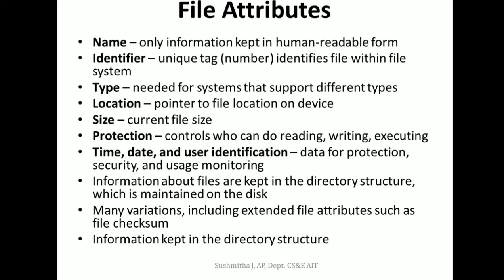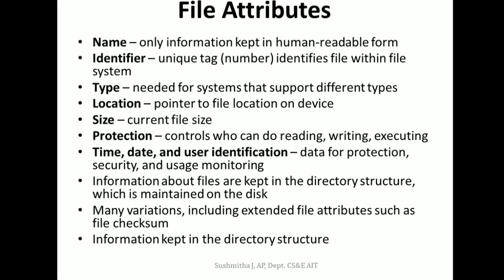The other attribute that we have is the identifier. An identifier is a unique tag that will be associated to the file. We also call it FD, the file identifier. This is used by the system for a file to be identified. Throughout the system, it is a unique number for a file in the file system.